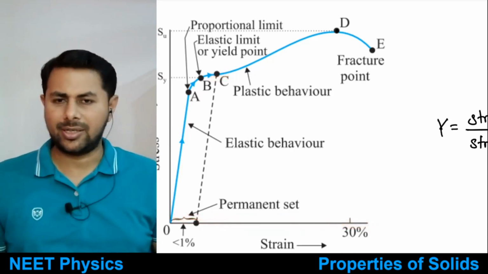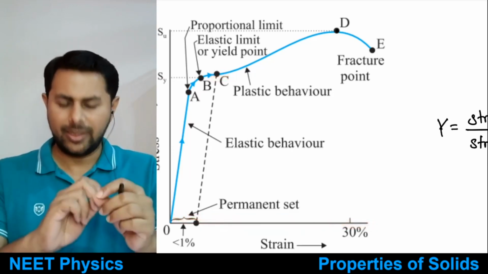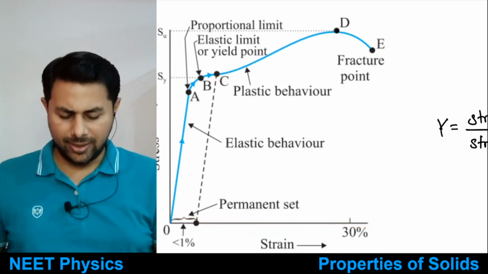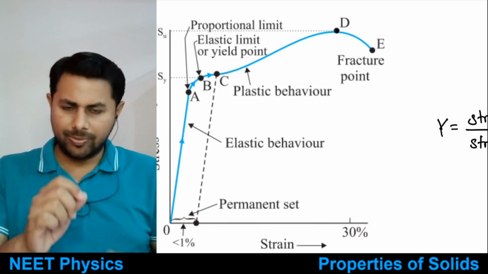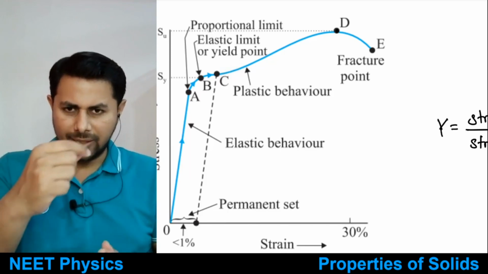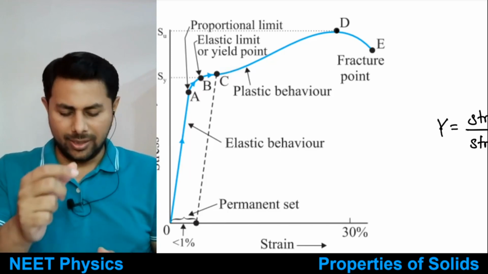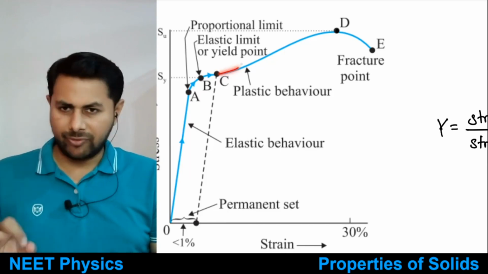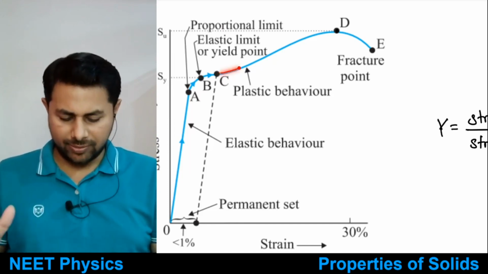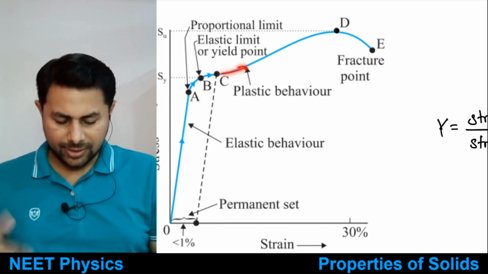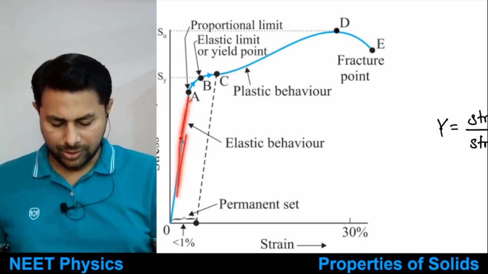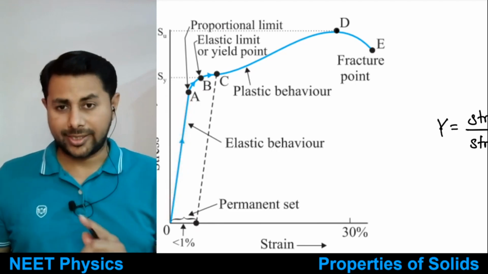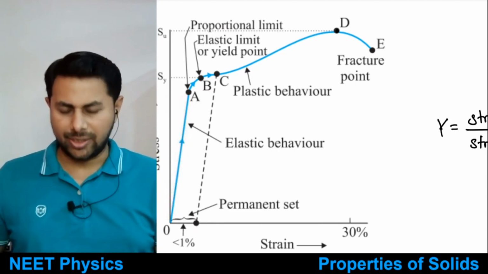So the wire flows under its own weight up to some extent, which means the length will increase to some extent. After that you need to exert some stress, but the stress to be exerted is nowhere close to the earlier stress required for the same change in length.